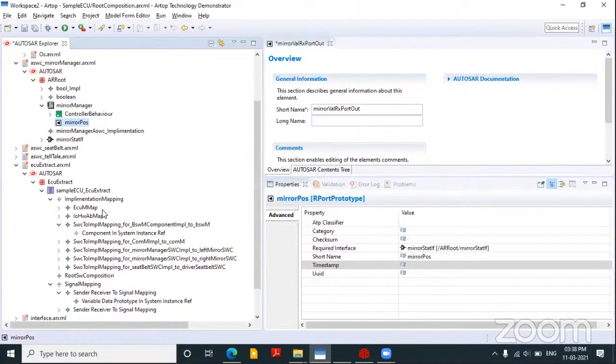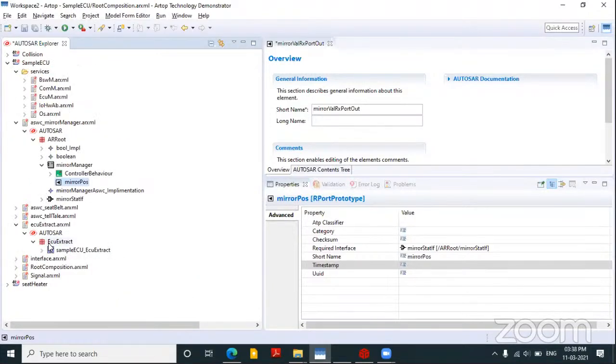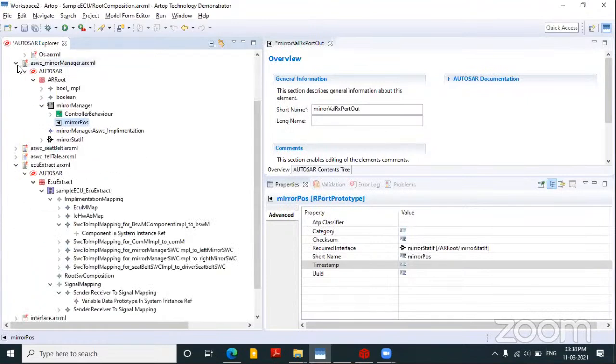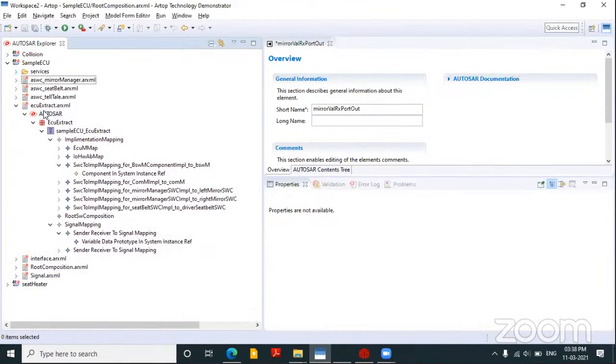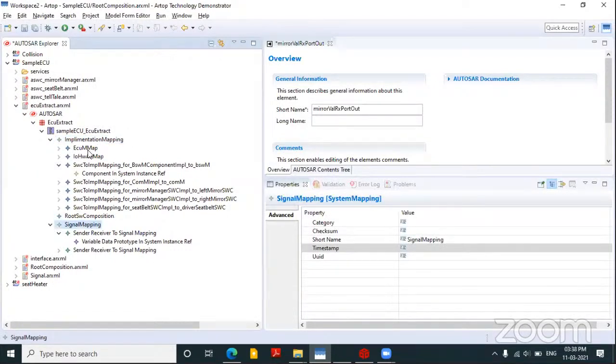So I'll go to ECU extract. Basically in the ECU extract, I'll just minimize the rest of the things so it will not confuse. Okay, so in the ECU extract, I'll have two things: the implementation mapping of the components and the signal mapping. These two are the main roles of ECU extract.